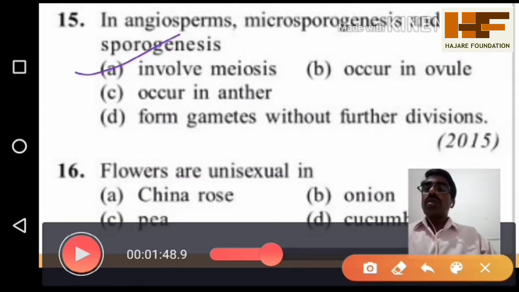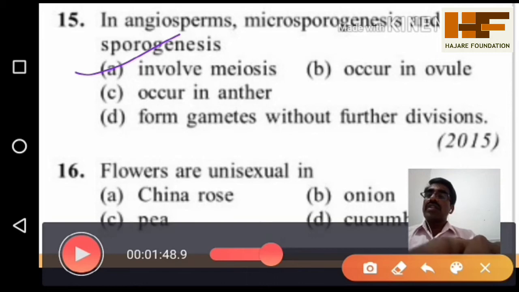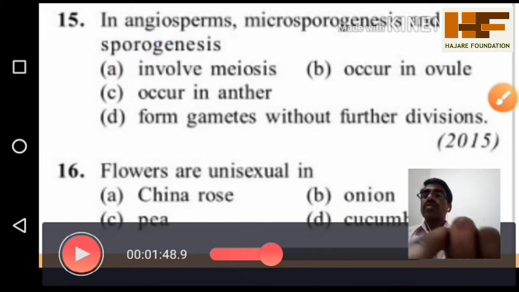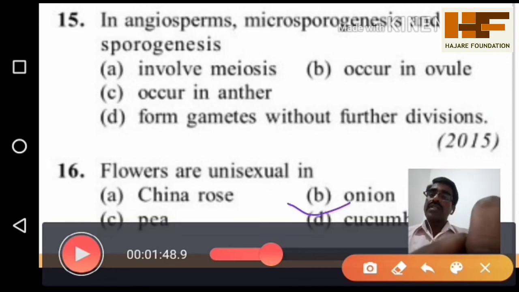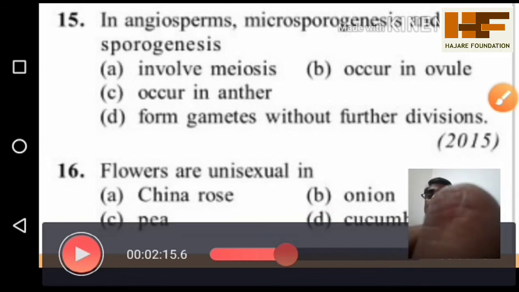Flowers are unisexual or bisexual, 2 types of flowers are there. Unisexual means having only one type of gamete. Bisexual means having the 2 types of gametes. So here the option is cucumber, which is unisexual. The remaining 3 are examples of bisexual flowers.